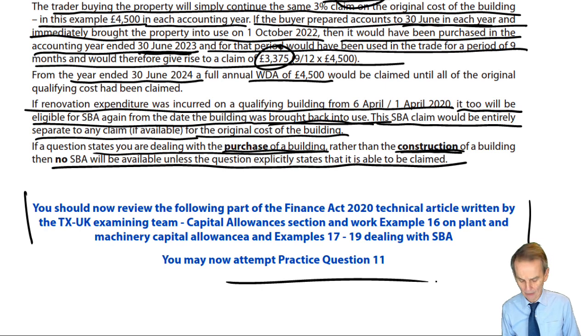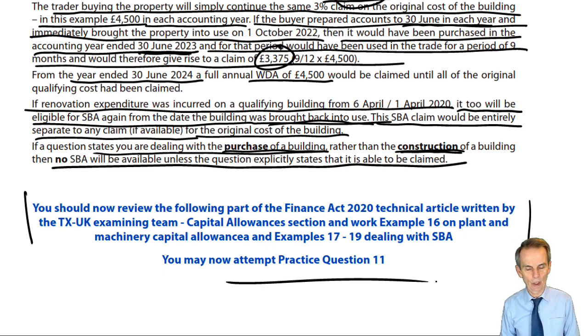Chapter 5, which we've now come to the end of, you'll be happy to hear, capital allowances, is how we get tax relief for qualifying capital expenditure incurred, whether that be the different types of plant and machinery that we may see purchased, or whether now, fresh from the June 21 exam onwards, we're dealing with structures and buildings allowance. Plenty for you to work on.